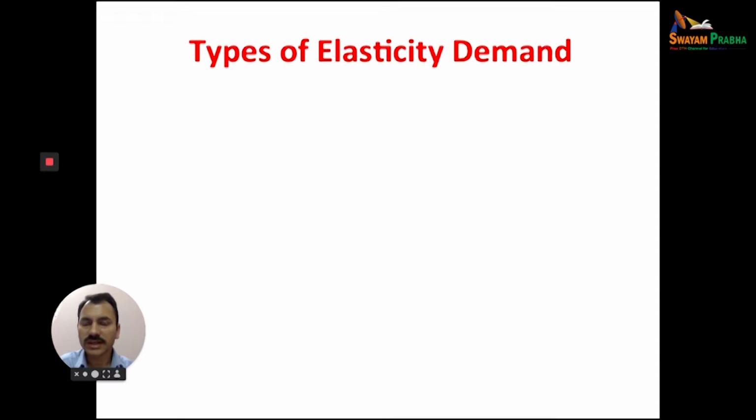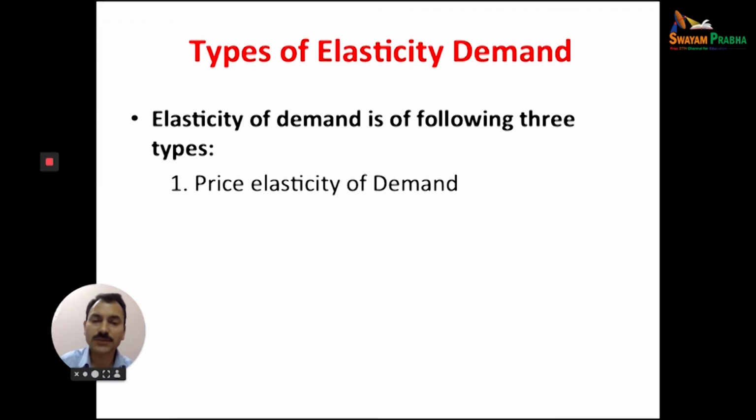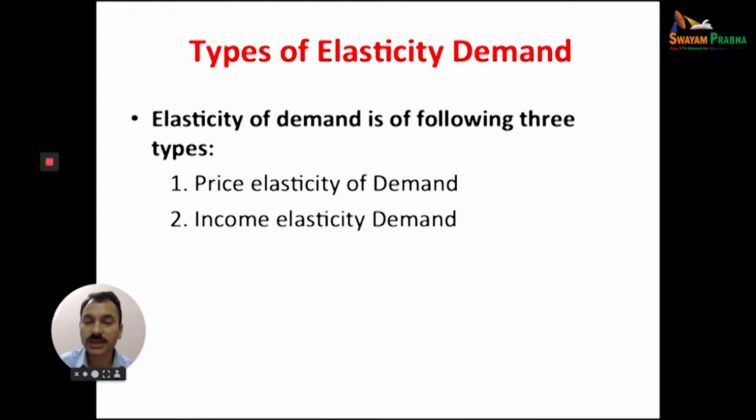Now, let us discuss the types of elasticity of demand. There are three main types of elasticity of demand. One, price elasticity of demand, meaning when the price of the commodity changes, what will happen to the quantity demanded, how much the quantity demanded will change. Two, income elasticity of demand, when the income of the consumer changes, what will happen to the quantity demanded by the consumer.